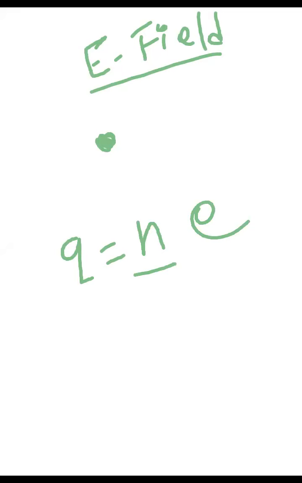Next, first of all, we will discuss the electric field. And I told you for an electric field we need a stationary charge, some charge. First of all, we'll see what is charge. The general formula for charge is Q equals N times e. What is N? You know, the basic quantity to produce charge is the electron. It will have negative charge.